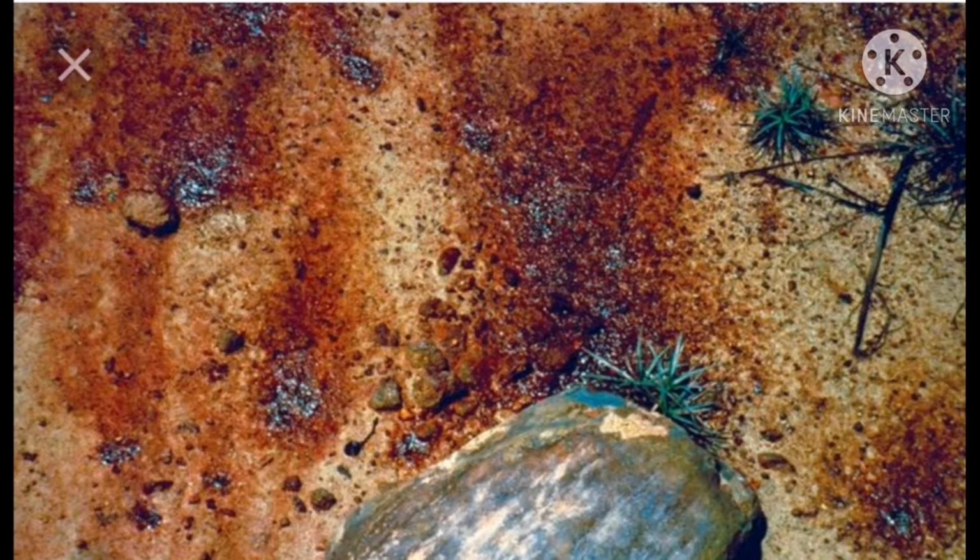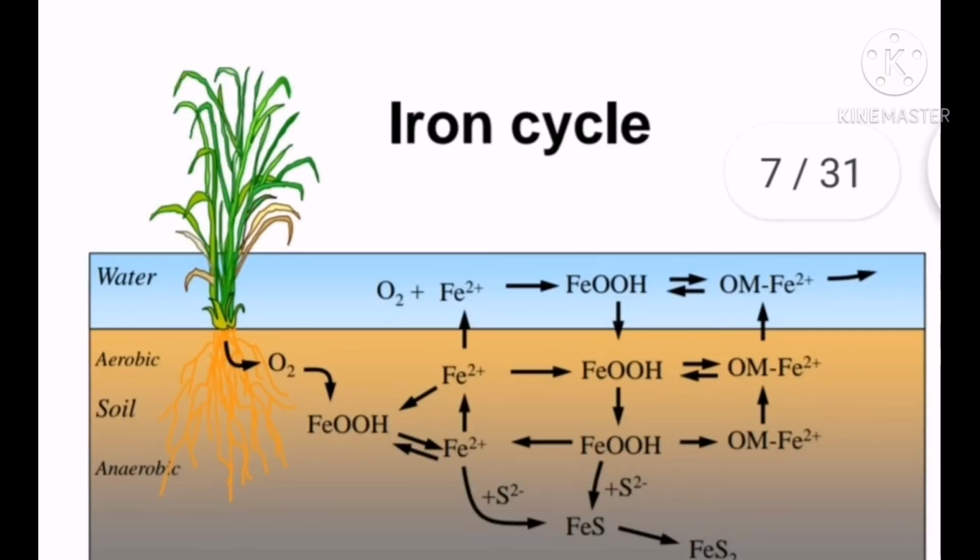Oxidation of iron can be due to bacteria for quick decomposition of organic matter. It can be due to aerobic or anaerobic conditions. During aerobic conditions there is a lot of free oxygen, and during anaerobic conditions there is a lot of oxygen that is bound to other compounds. This oxidation usually occurs in humid or wet climates. Ferrous is usually green in color while ferric is usually red in color.